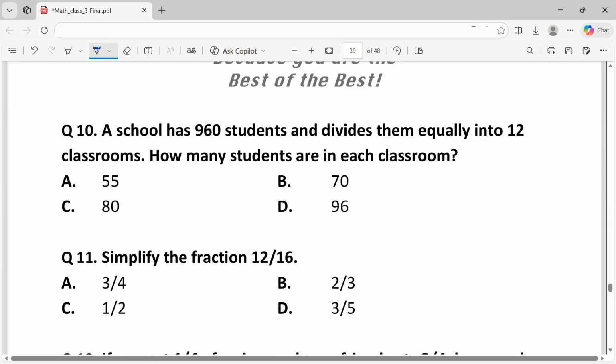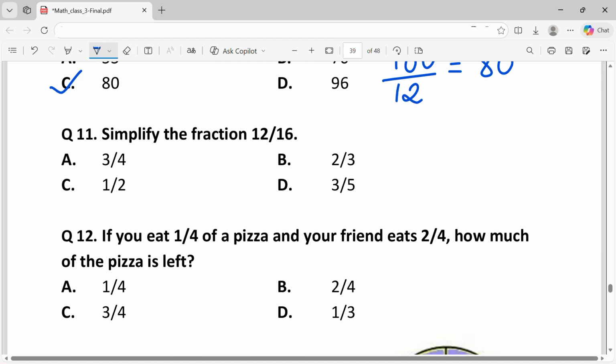Question 10. A school has 960 students and divides them equally into 12 classrooms. How many students are in each classroom? The number of students in each classroom will be the total number of students upon the number of classrooms, that is 12, which is equal to 80. That is option C.